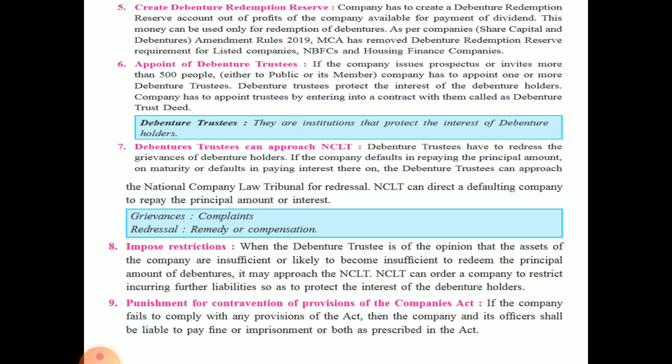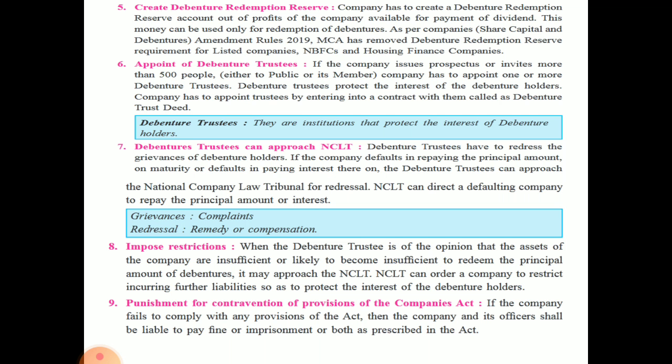Then debenture trustee can approach NCLT. Okay, that is National Company Law Tribunal. Okay, National Companies Law Tribunal. तो उनको अप्रोच कर सकते हैं. Why? To redress the grievance. मतलब अगर डिबेंचर होल्डर्स के कोई कंप्लेंट्स है रिगार्डिंग रीपेमेंट ऑफ प्रिंसिपल अमाउंट और ऑन द मेच्योरिटी और डिफॉल्ट इन पेइंग द इंटरेस्ट, ऐसे कोई कुछ डाउट है या उनके कंप्लेन है, then they can approach the national law tribunal to redress and direct the defaulting companies to pay the principal amount and the interest. Okay, तो ये अपॉइंट कर सकते.